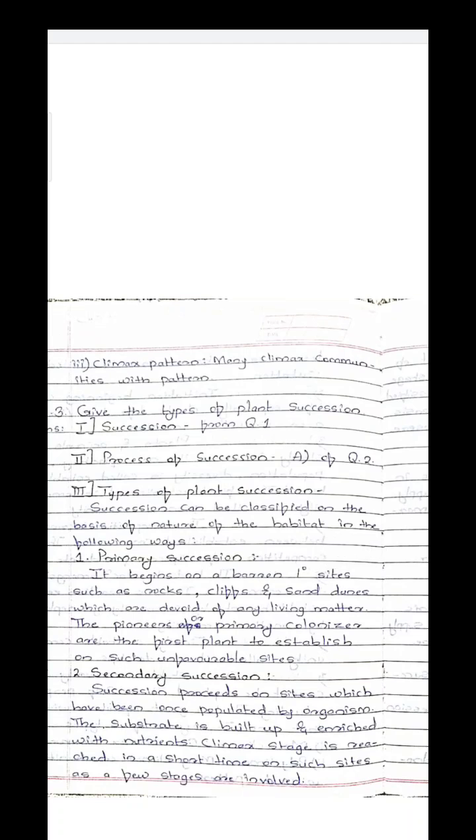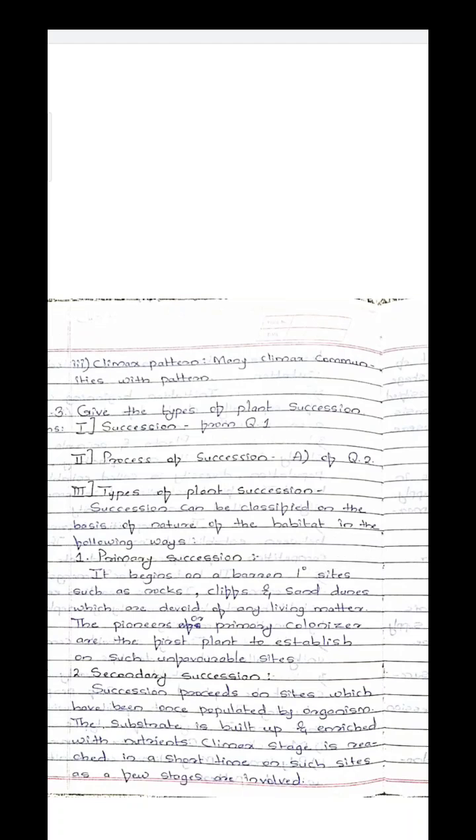On those primary sites, some living organisms grow up and form colonies. That is known as primary succession.